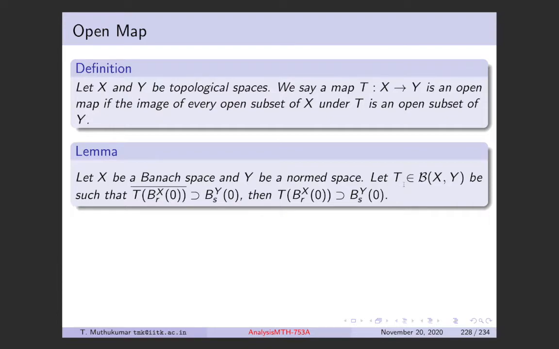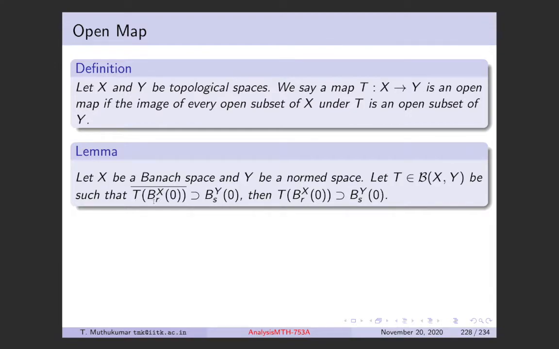So T is a continuous linear operator such that, here B_R^X(0) denotes the ball of radius R centered at 0 in X. The superscript denotes in which space we are considering the ball.